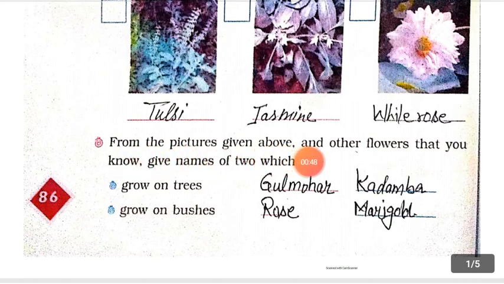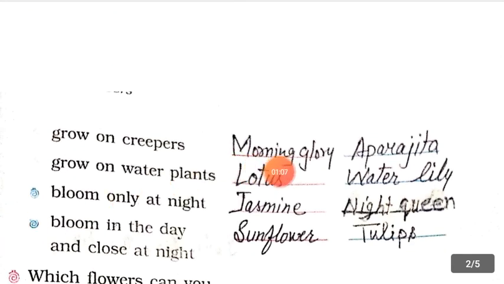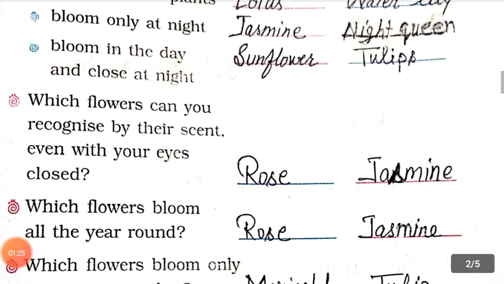From the picture given above and other flowers that you know, give the name of flowers which grow on trees. So you can say the gulmohar and kadamba grow on trees. Rose and marigold grow on bushes. Morning glory and aparajita grow on creepers. Lotus and water lily grow on water plants, or you can say lotus and water lily grow in water. Jasmine and night queen bloom only at night, and sunflower and tulips bloom in the day and close at night.